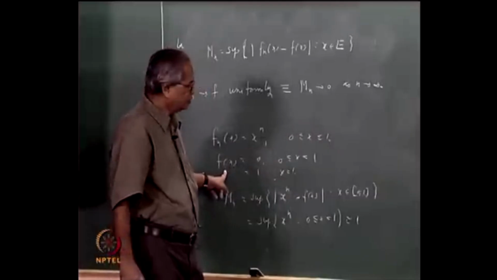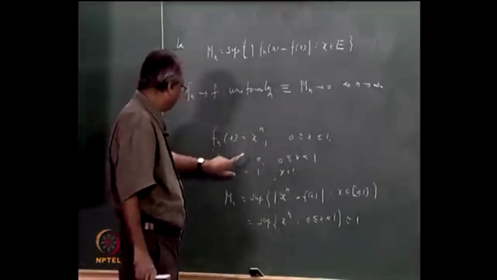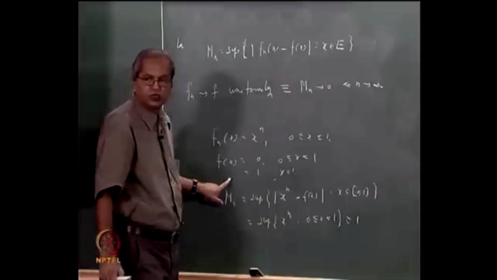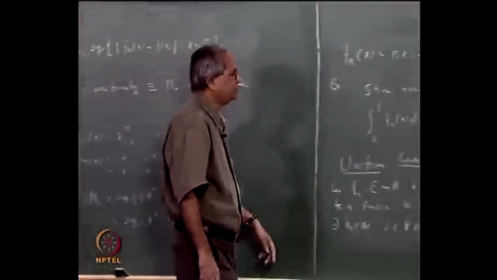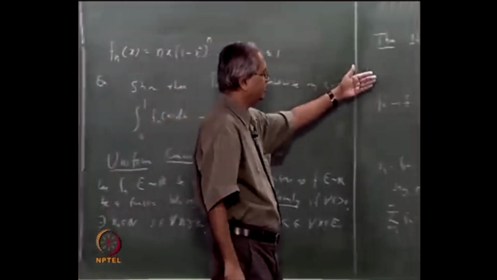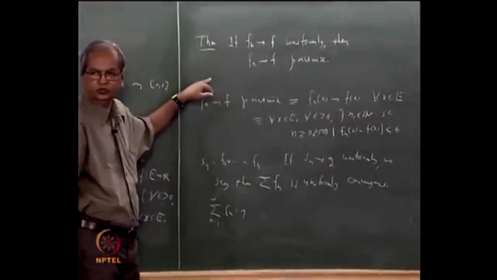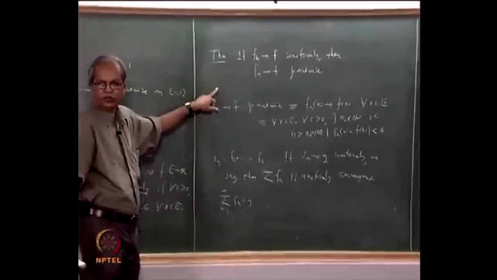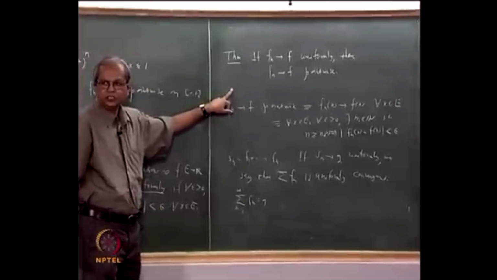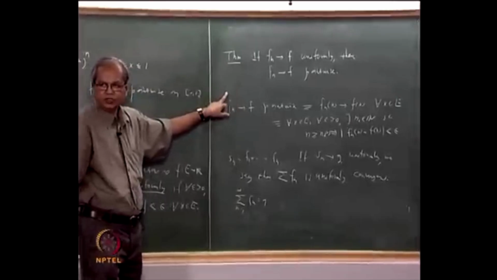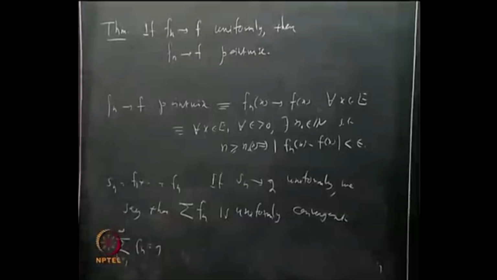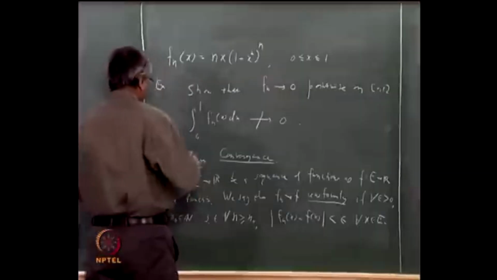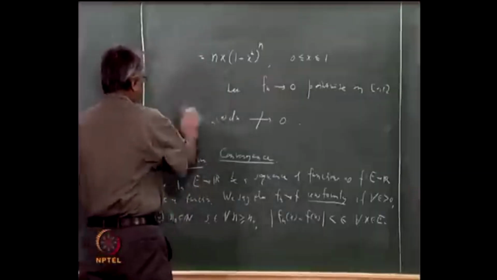So f_n, we have already seen that f_n converges to f pointwise, but f_n does not converge to f uniformly. And that is what answers this question. Here we ask whether the converse of this is true. And now we have an example of a sequence which converges pointwise but does not converge uniformly. Now there is one more way of looking at this whole uniform convergence,